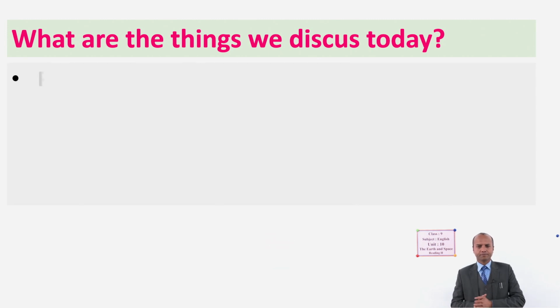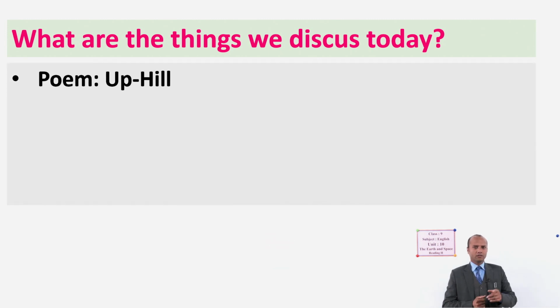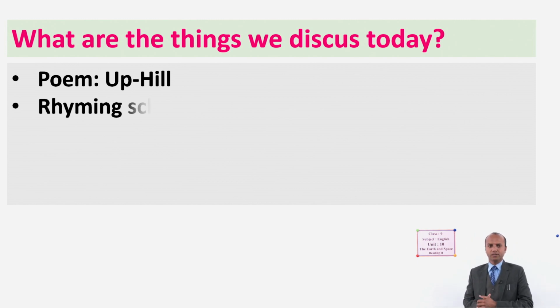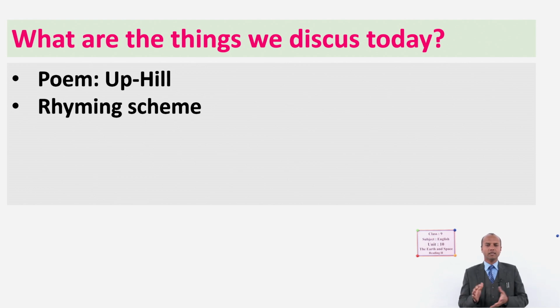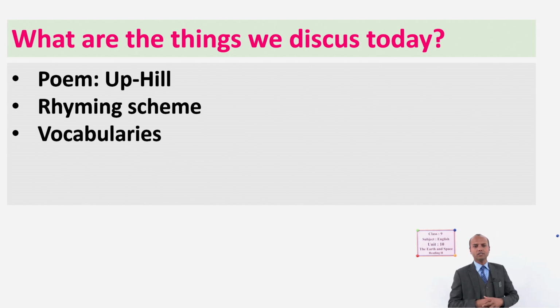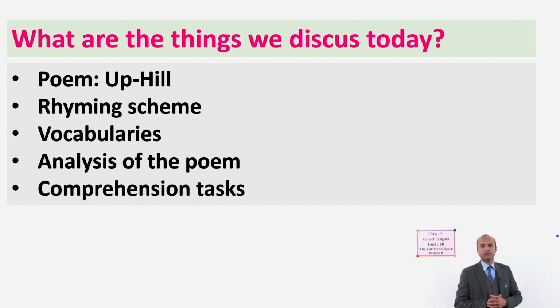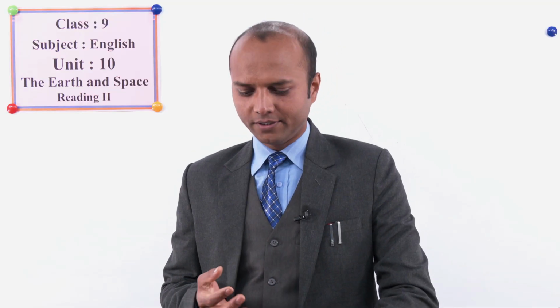Here, the title of the poem is Uphill. Today we will discuss more its rhyming scheme. You might have been quite familiar with the term rhyming scheme, okay? Next, we will discuss vocabularies. Next, we will analyze the poem, and finally, we will do comprehension exercises as well. Okay, are you ready? Good.